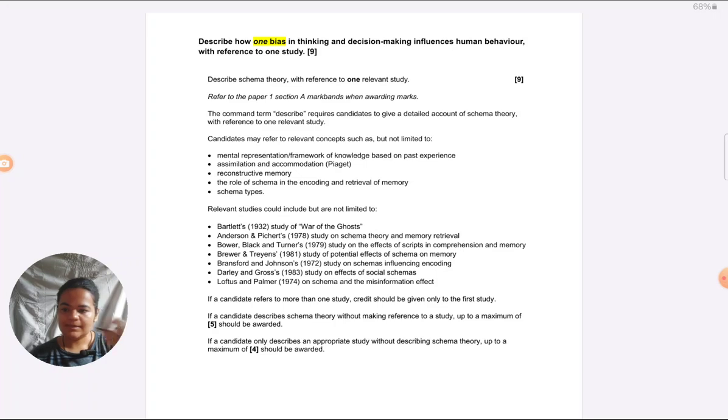If it is a theory based question, like the mark scheme which I've put, it is from describe schema theory. You can see they haven't asked to describe with reference to a relevant study. Means they're just trying to say describe the theory and support it with a study. Study is only support. Now see how the mark scheme changes. If a candidate describes schema theory without reference to a study, give a maximum of 5 marks. Now you can see in the first case, if you are not writing a study, you're getting only 3 marks maximum. Now if you don't write a study, you can get 5 marks maximum on the answer.